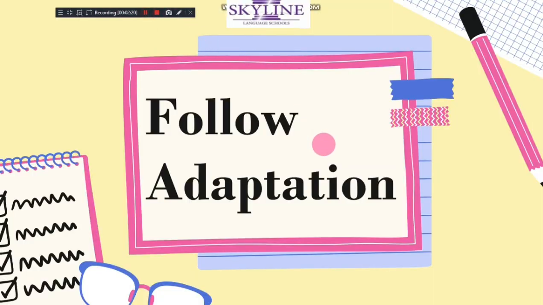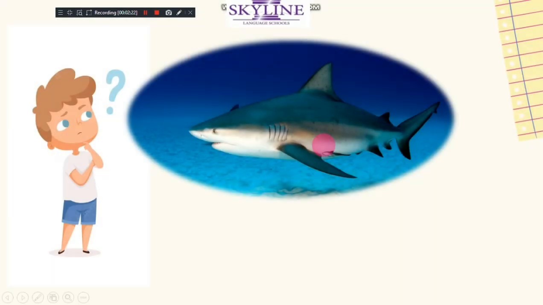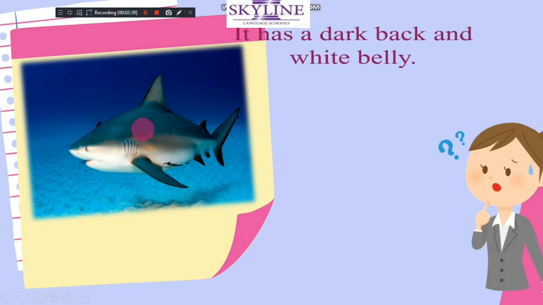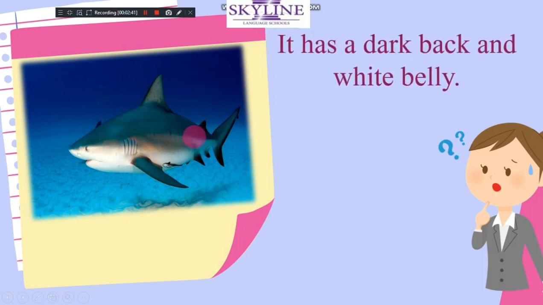And to continue adaptation to know more about it, look at this, called a bull shark. Okay, what do you notice in this shape? Look at the shape or the color of the bull shark. Yeah, it has two colors. It has a dark back and a white belly.